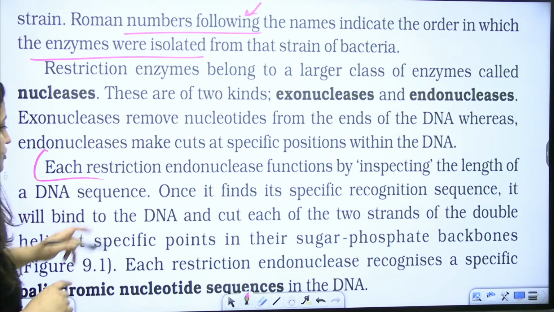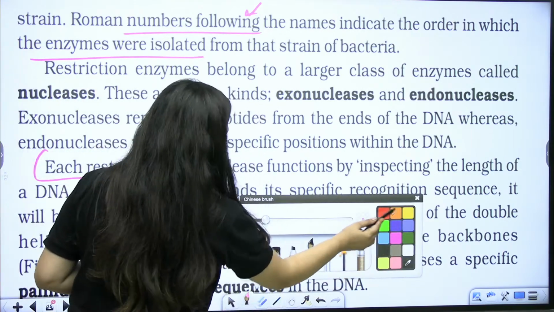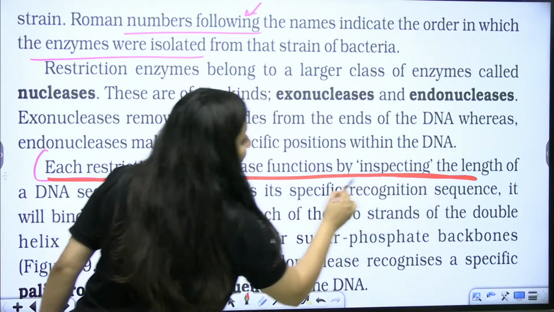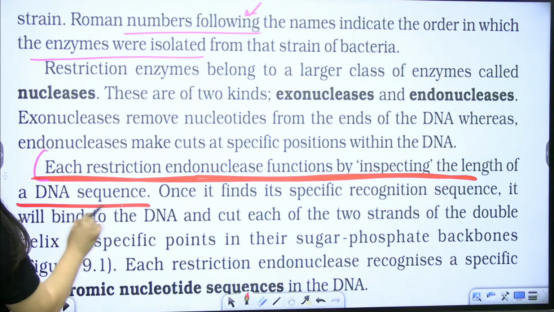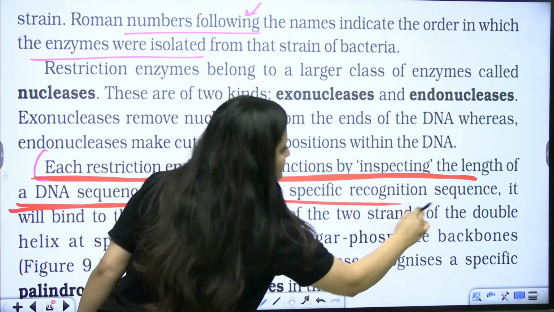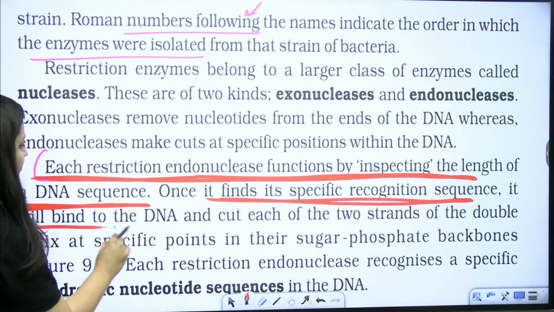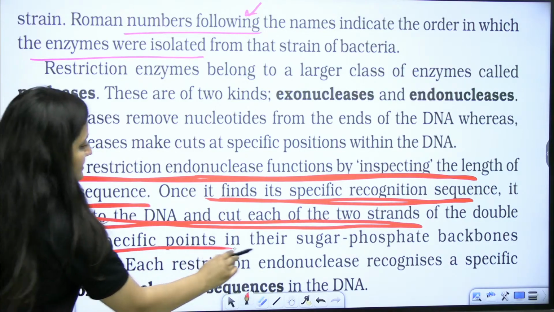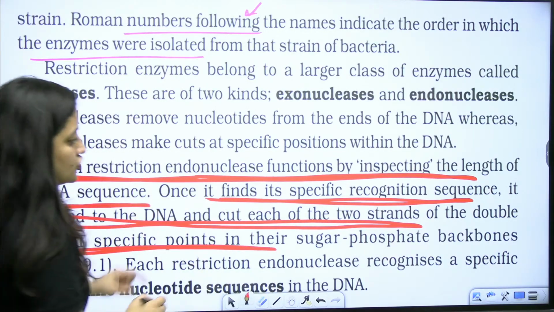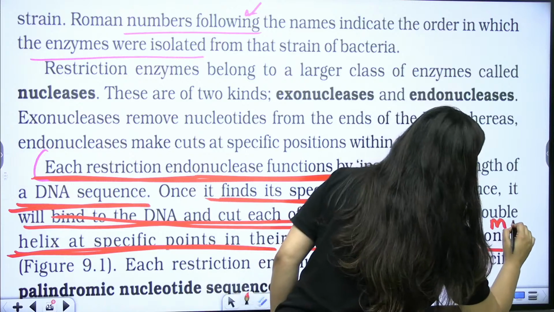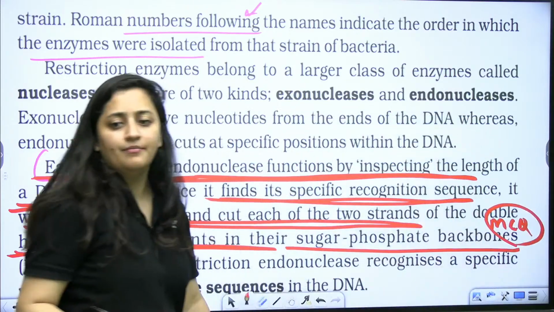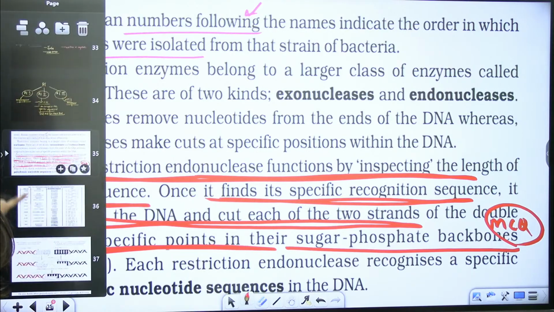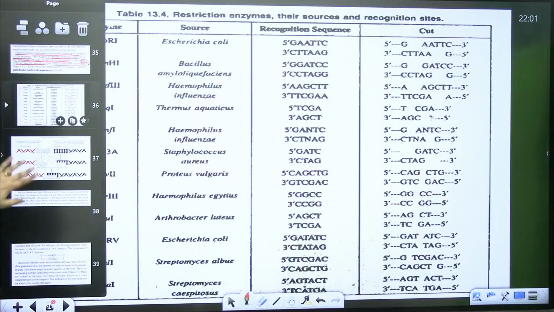So see, it is also given in NCERT that each restriction endonuclease functions by inspecting the length of the DNA sequence. Once it finds its specific recognition sequence, it will bind to the DNA and cut each of the two strands of the double helix at specific points in their sugar phosphate backbone. So remember, it is the sugar phosphate backbone. Clear? It is the sugar phosphate backbone and the sequence is a palindromic sequence. So here you have certain examples also.